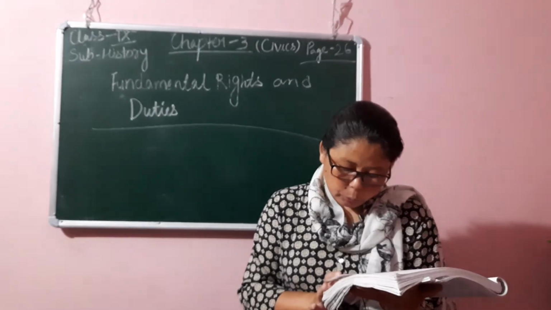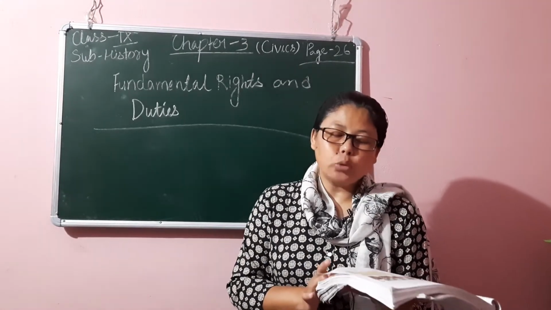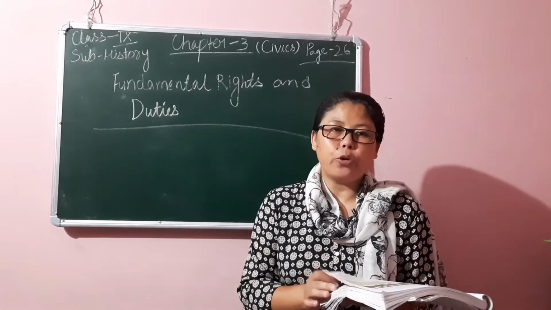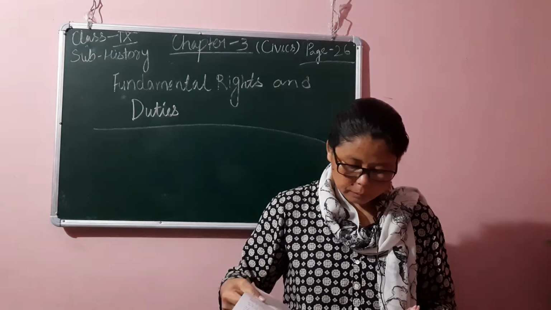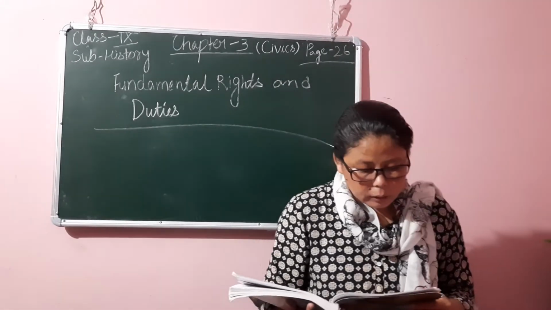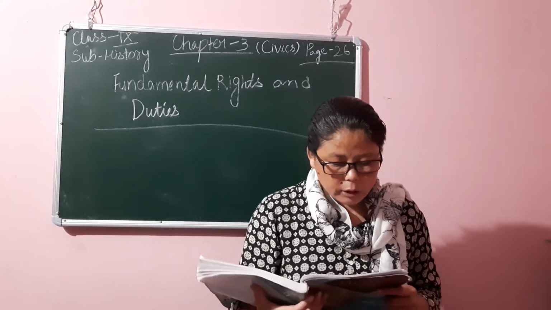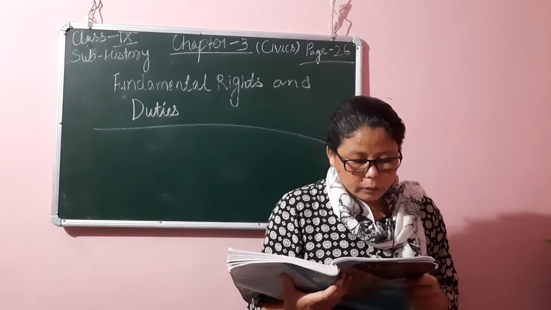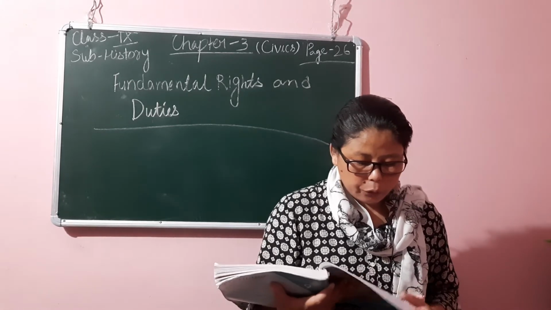The Right to Education Bill was passed by the Parliament on 4th August 2009 and it came into force on 1 April 2010. Thus, the right to education became a fundamental right enjoying equal status with other rights like the right to life and freedom under the Constitution of India.